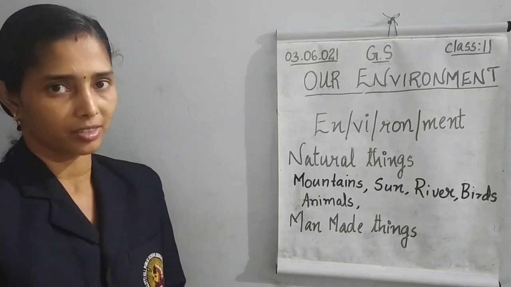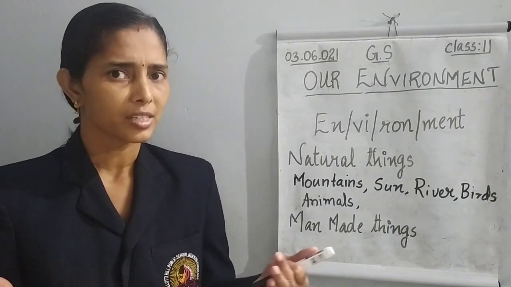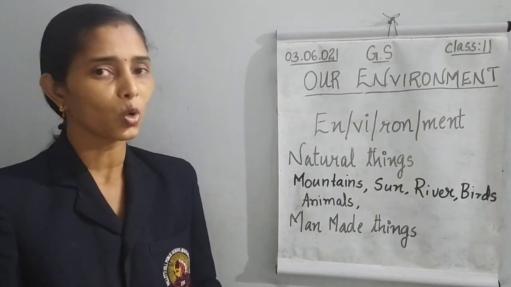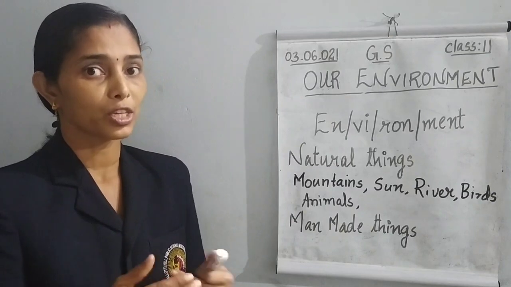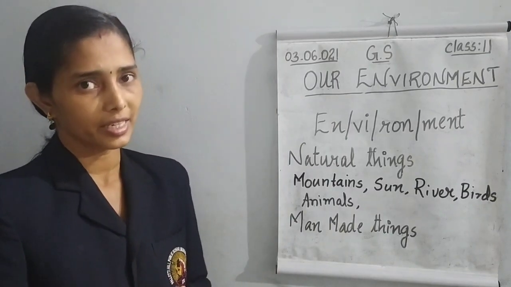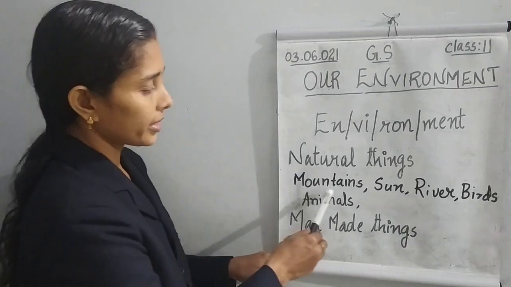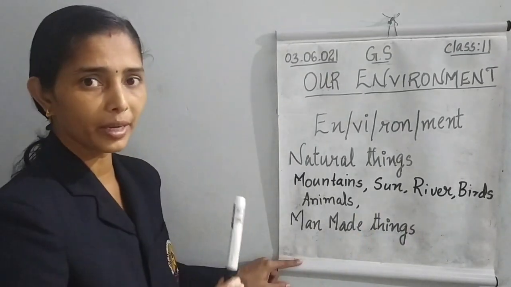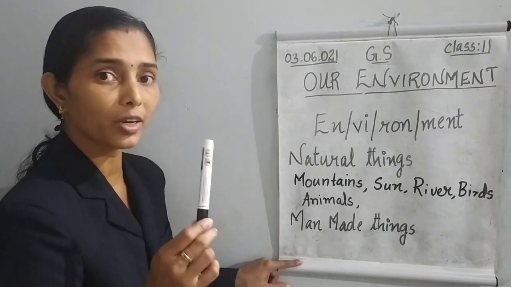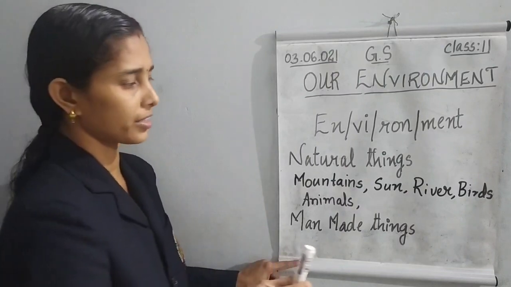These all things, are they made by someone? No, these all are existing in nature. These all occur in nature. Nobody made them. The mountains, did anybody make them? No. The sun, nobody made that. It is naturally occurring. The river also, nobody made it.